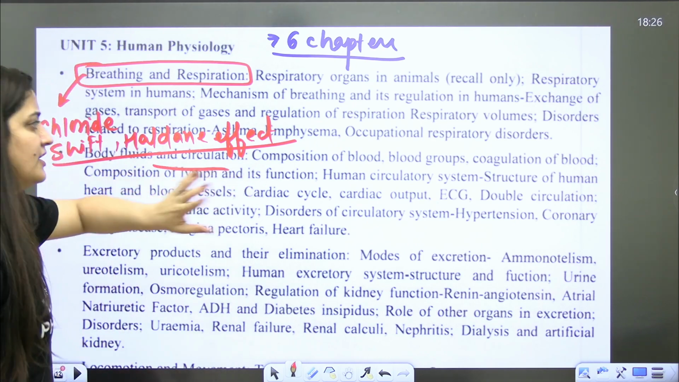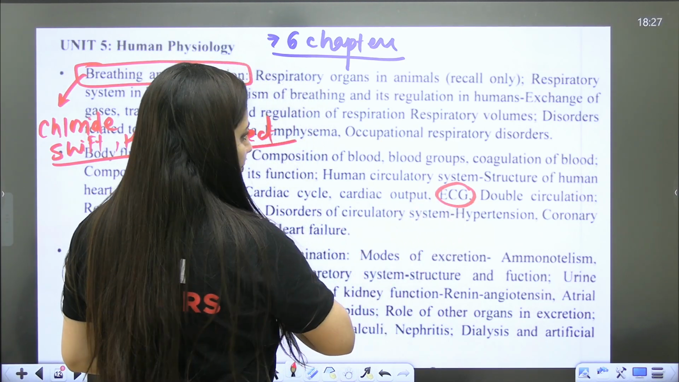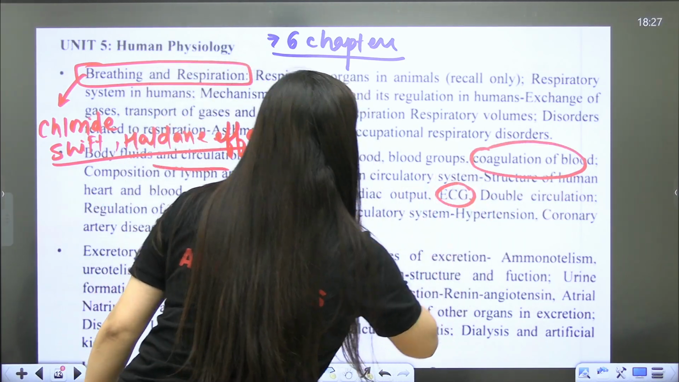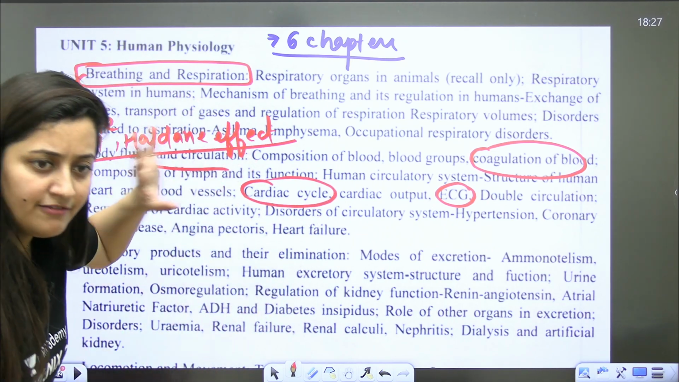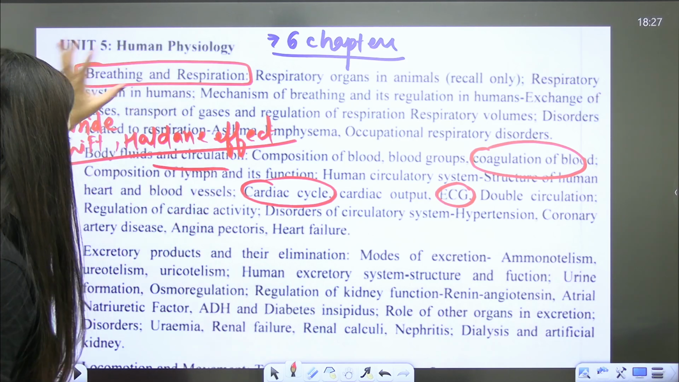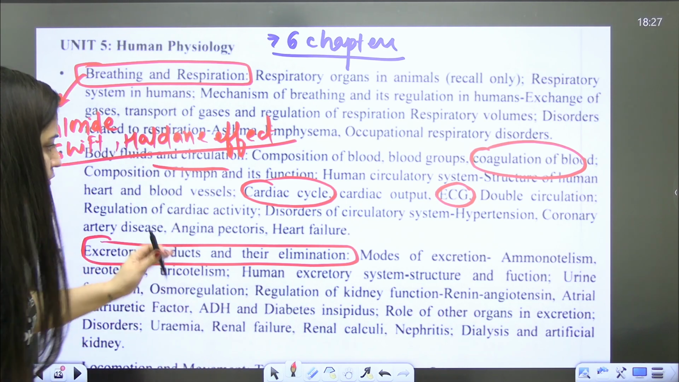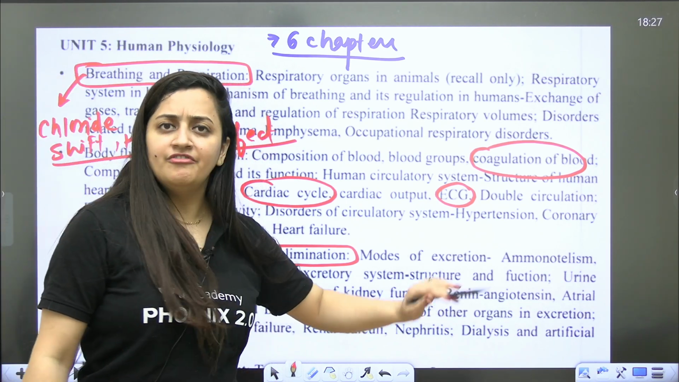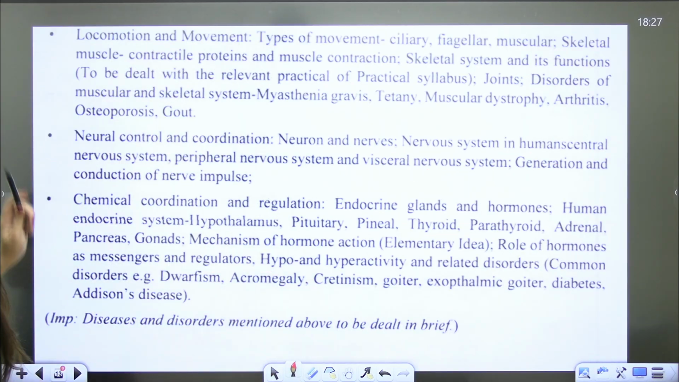Body fluid and circulation, again, ECG is a very important topic. Coagulation of blood is a very important topic, cardiac cycle is a very important topic, and disorders, without any exception, you have to study it. Again, NCERT is sufficient here. For excretory products and their elimination, counter current mechanism, regulation of kidney function, one of the most important topics. So again, NCERT for this particular unit is important.